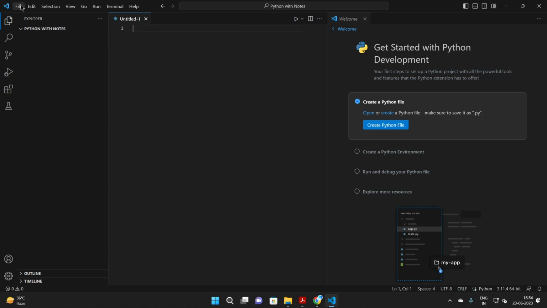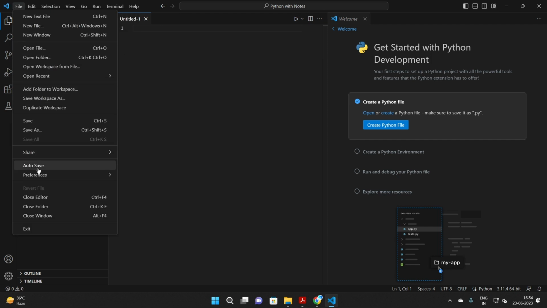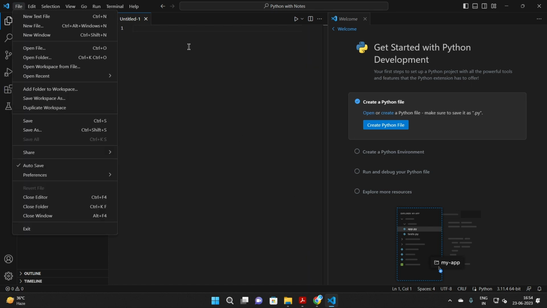Guys, if I type here a, it is unsaved now. So for this I recommend you to enable autosave, so that you do not have inconvenience while programming. It creates a lot of distractions: if I make any changes, delete a line, or type just a letter or a word, I need to press Ctrl S or go to File, Save, and all that.